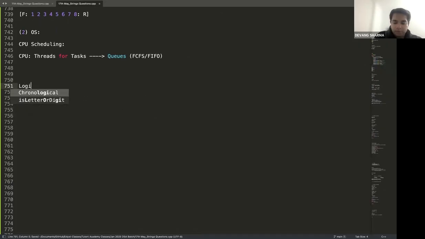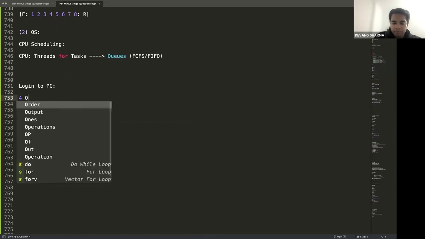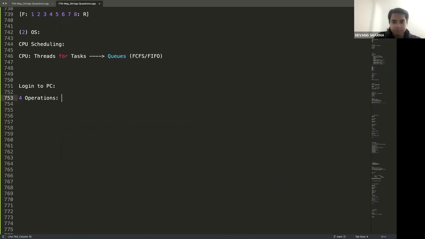Let's talk about this. If I log into a PC, let's say there are 4 operations. A user clicks on Chrome, then VLC, then, let's say, Spotify, and then VS Code. What do you think is the order in which the user wants these applications to open?